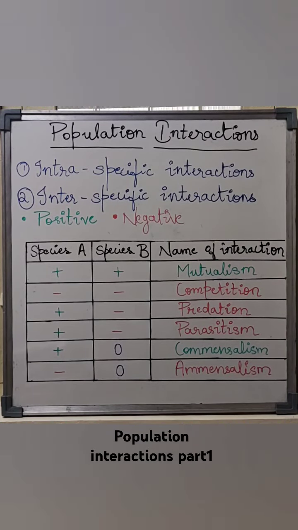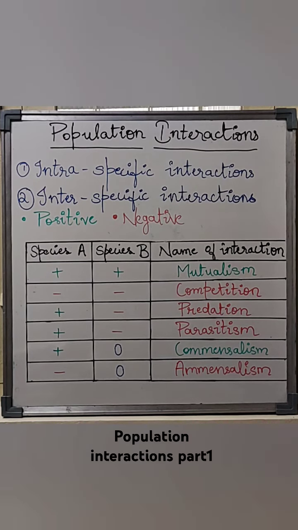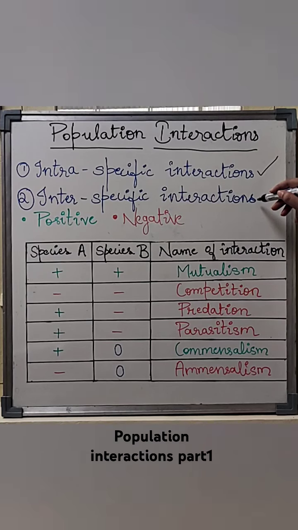Today in Organisms and Populations, we will be studying about population interactions. There are two different types of interactions that can occur in between the organisms. One is intraspecific interactions and the next one is interspecific interactions. Intraspecific interactions is when the interaction occurs between the organisms of same species. Interspecific interactions is when the interactions occur between the organisms of two different species.